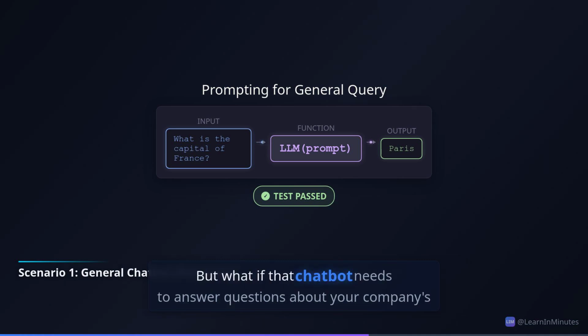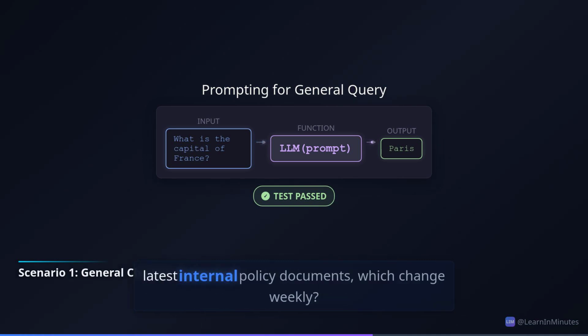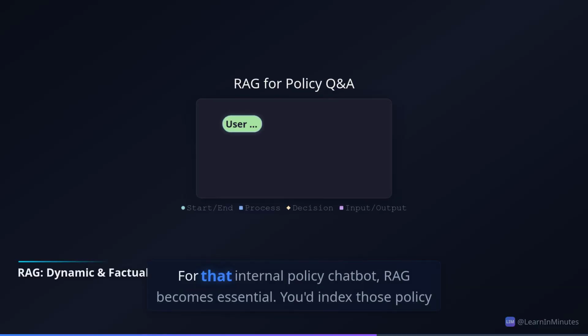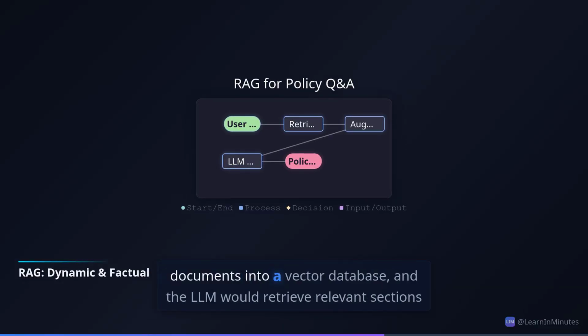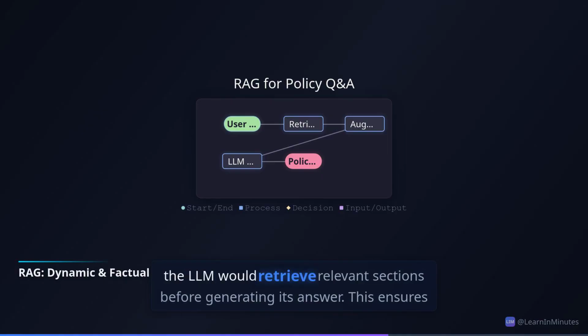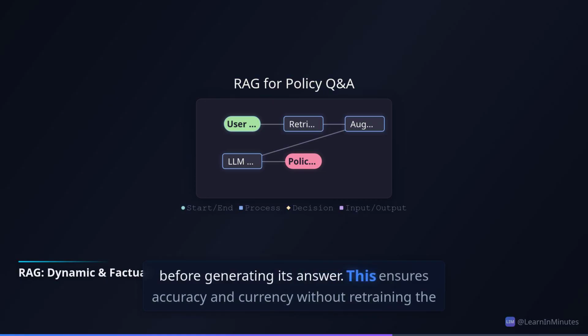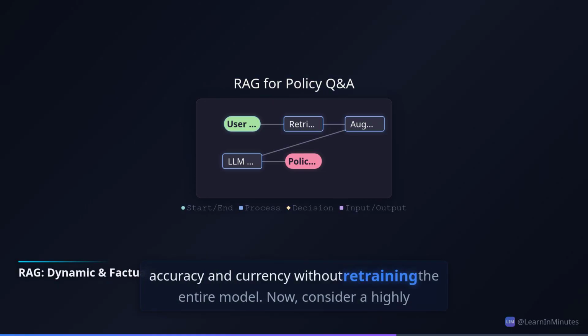But what if that chatbot needs to answer questions about your company's latest internal policy documents, which change weekly? For that internal policy chatbot, RAG becomes essential. You'd index those policy documents into a vector database, and the LLM would retrieve relevant sections before generating its answer. This ensures accuracy and currency without retraining the entire model.